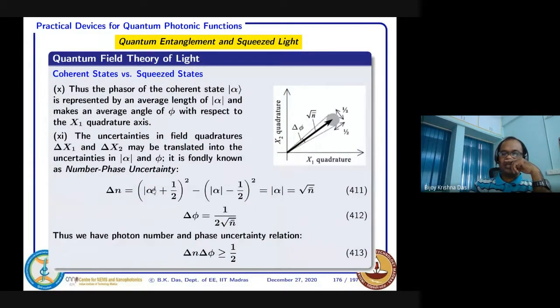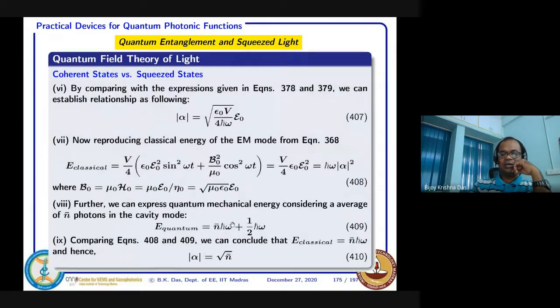So delta n, from this geometry, we can express that number uncertainty. If I try to find out, alpha is square root of n, right? So square root of n, and we are putting plus half, then square it, and minus half, square it. That is the variation. If you simplify it, this is nothing but mod alpha. Again, we know that alpha value, we proved here, is square root of n bar.